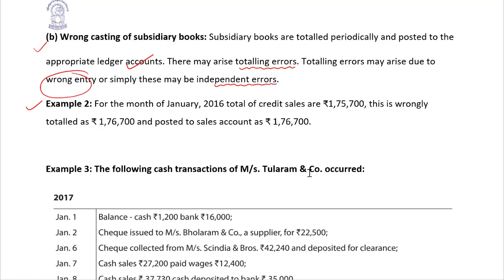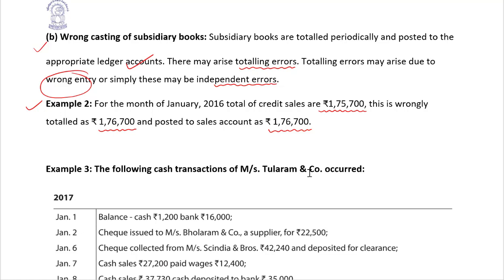For the month of January 2016, total of credit sales are 1,17,700. This is wrongly totaled as 1,76,700. So you can see 75, we have recorded 76 over here and posted to the sales account as 1,76,700.